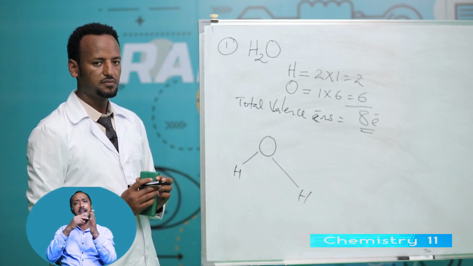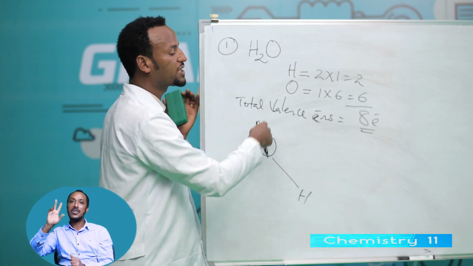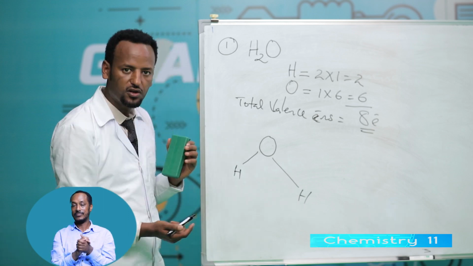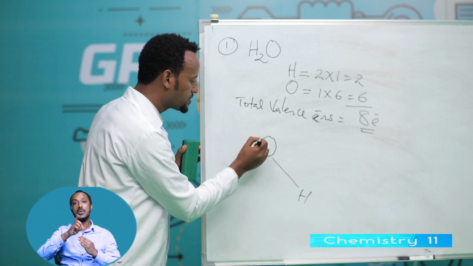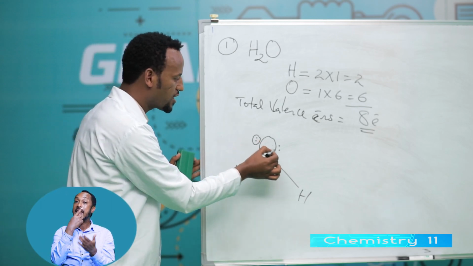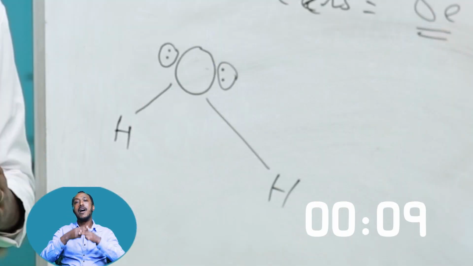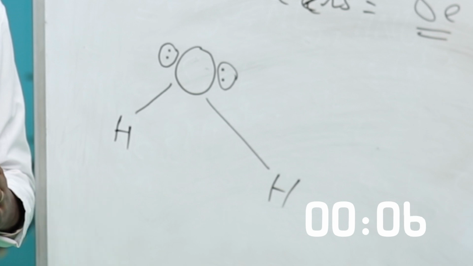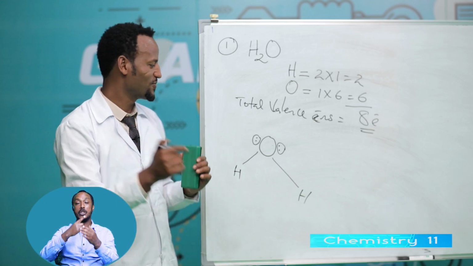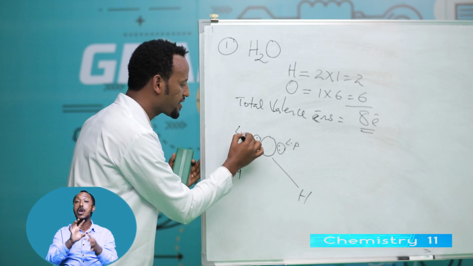A bond is formed because one bond is 2 electron, another one bond is 2 electron, 2 plus 2 is 4, but total number of electron is 8. 8 minus 4, how much? 4. This 4 is 1, 2, 3, 4, the remaining electrons. This is 2 electron, this one is 2 electron. By the way, these 2 electrons are known as what? These 2 electrons are lone pair. This is also lone pair.